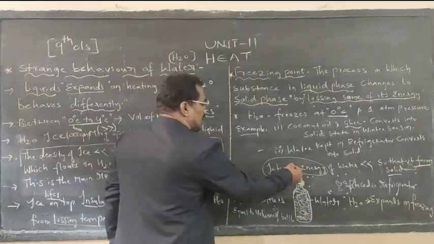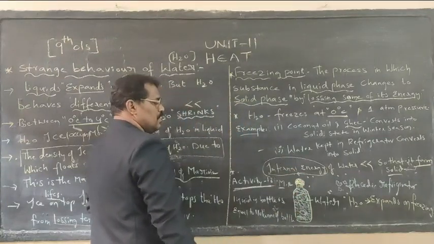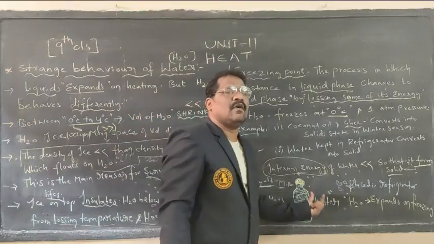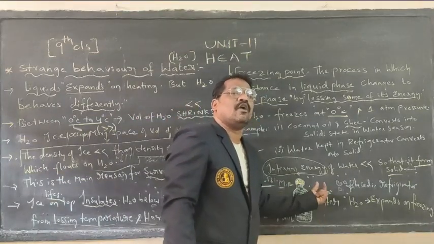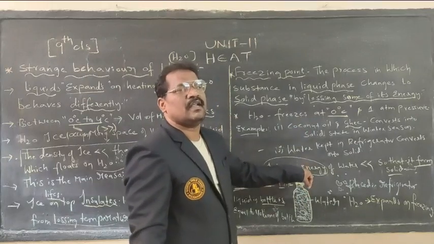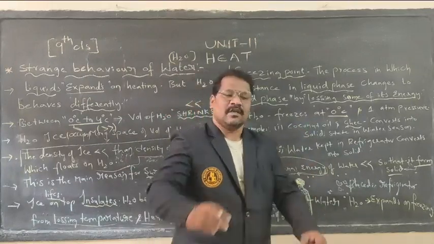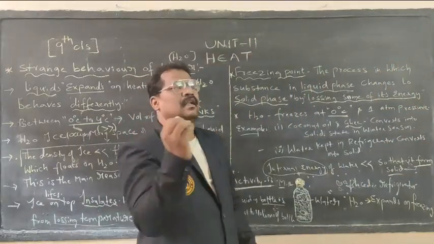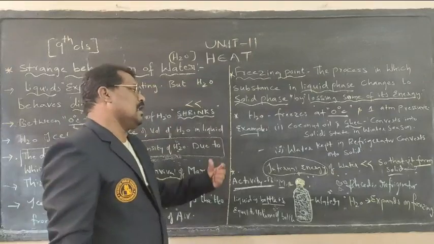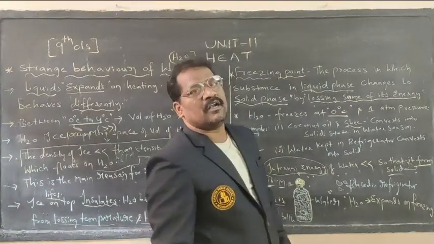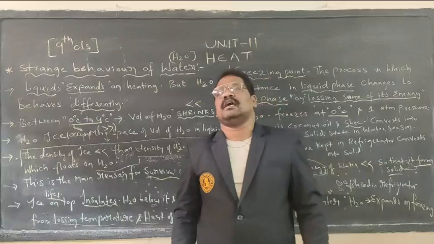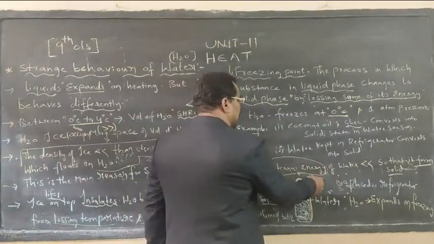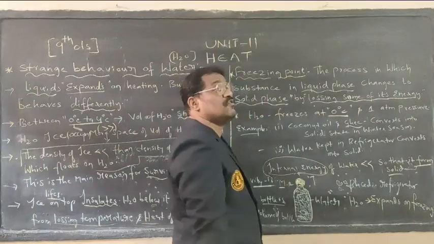Now perform. Take a glass bottle of known volume. Fill that bottle with water of known volume. The volume of the bottle will be equal to the volume of water. Fix the cap nicely. Place it in the refrigerator and allow the bottle to freeze, as the internal energy of the water gradually decreases.